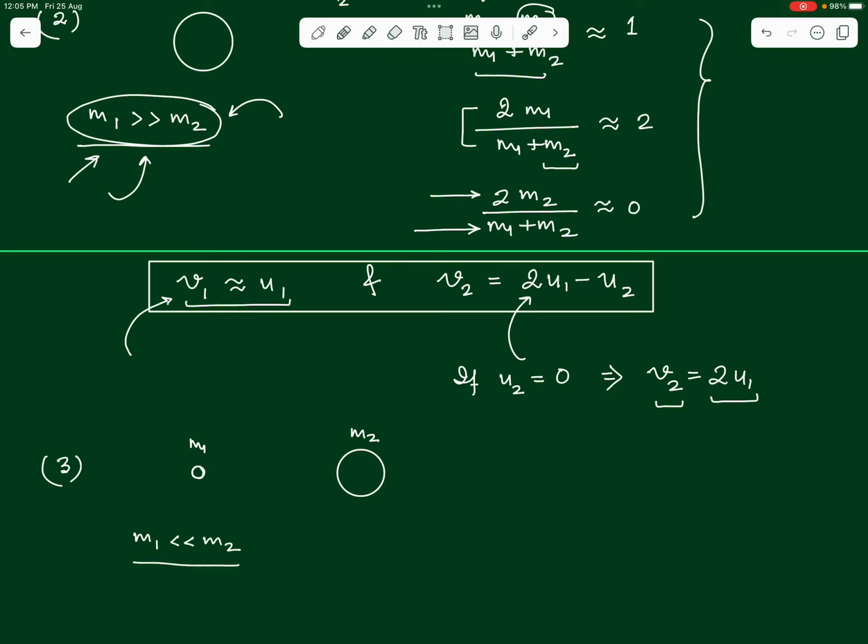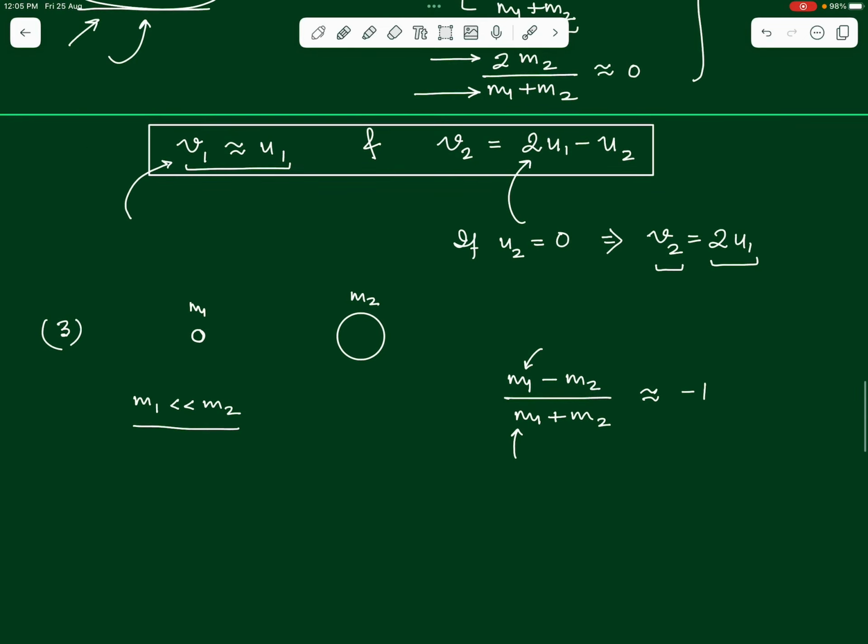Under this scenario, let us once again see what will be the approximate values of the expressions that we have. So, m1 minus m2 over m1 plus m2. What do you think this will become now? m1 is much smaller, right. So, we can neglect it here as well as here. So, that is minus m2 by m2, which will be nearly equal to minus 1, right.